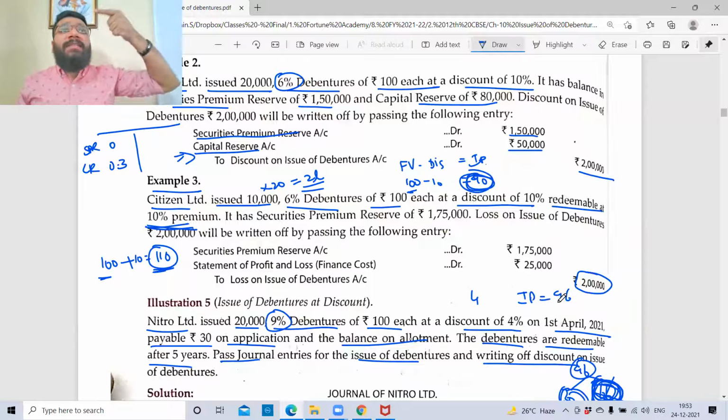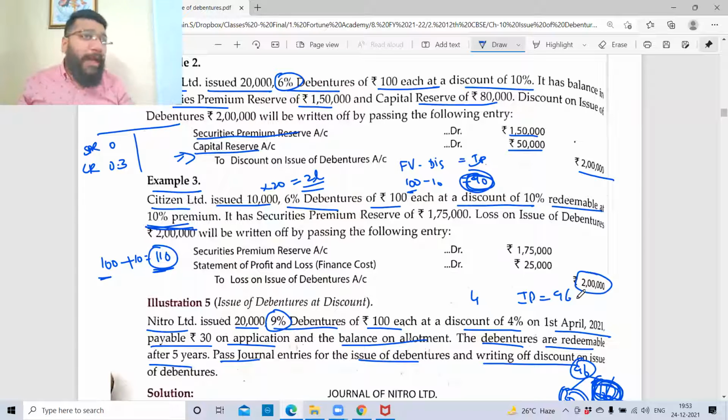So I need to first adjust against SPR. Second, against capital reserve. If these are not available, I'll transfer this to P&L. So to set off this 2 lakh rupees, do I have SPR? Yes, 175. Do I have capital reserve? No. So the difference of 25,000 will be transferred to your P&L account, debit all expense and losses. So statement of P&L, 25,000, loss on issue of debentures.